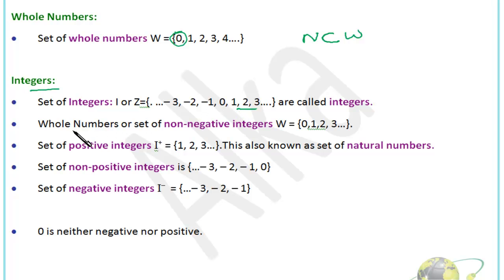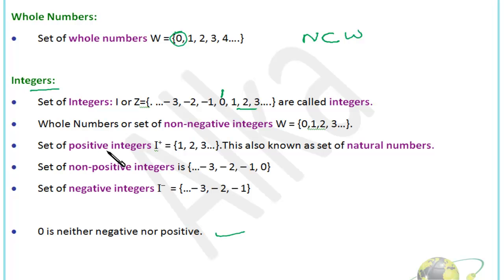Okay, so suppose we mark a line over here. The numbers on the right-hand side of 0 are positive integers. The numbers on the left-hand side of 0 are negative integers, and 0 is a special integer that is neither negative nor positive.